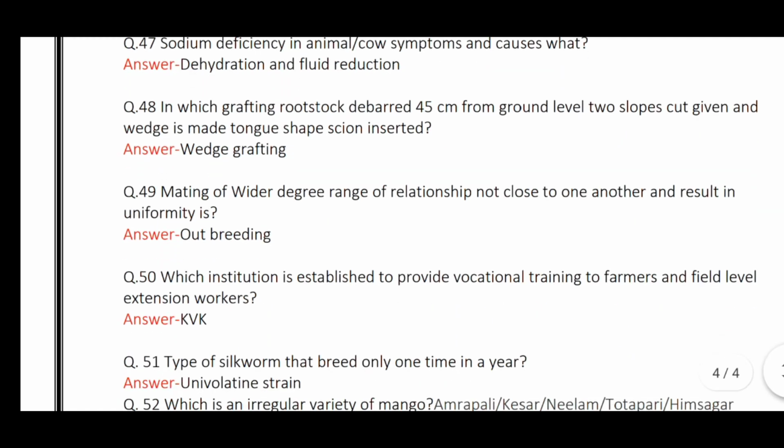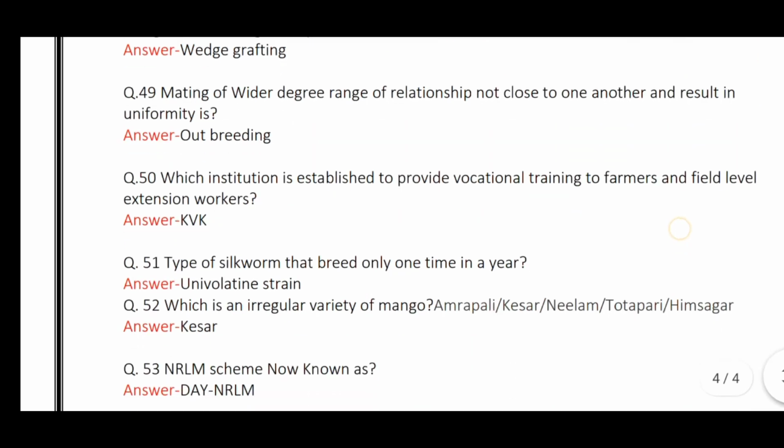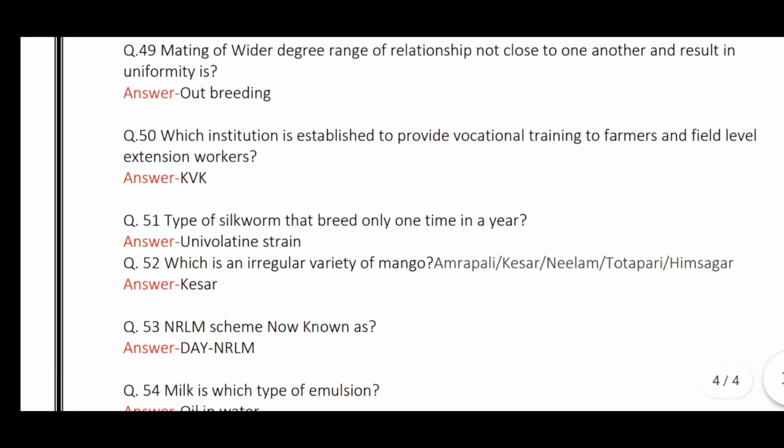In which grafting is the rootstock decapitated 45 cm from ground level, two slopes cut given and a wedge is made, and a tongue-shaped scion is inserted? Wedge grafting. Mating of a wider degree range of relationship, not close to one another, resulting in uniformity, is called outbreeding. Which institution is established to provide occasional training to farmers and field level extension workers? KVK.